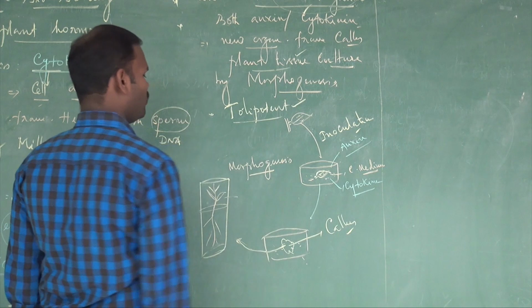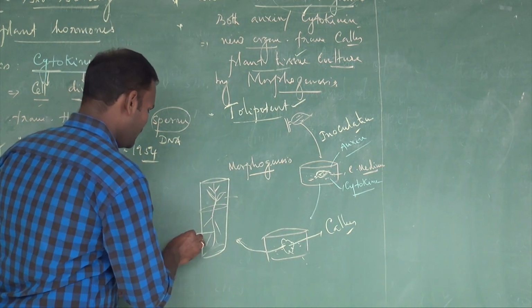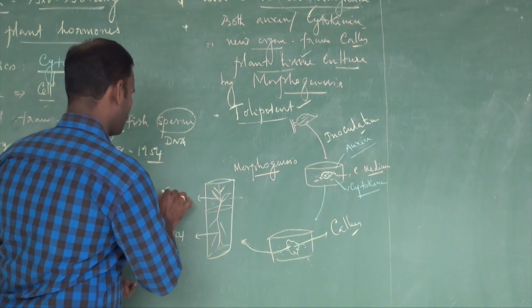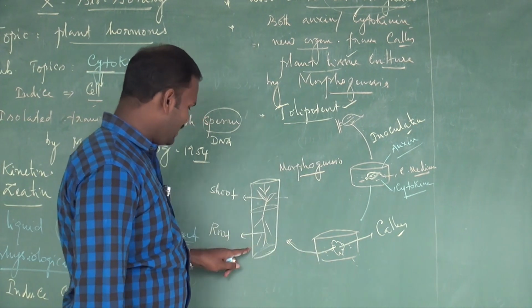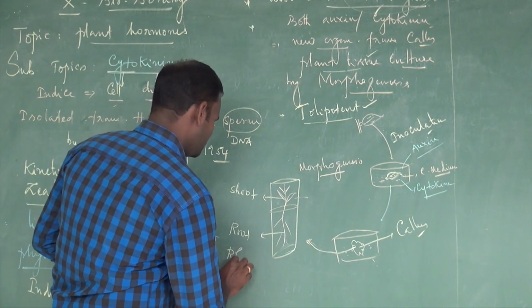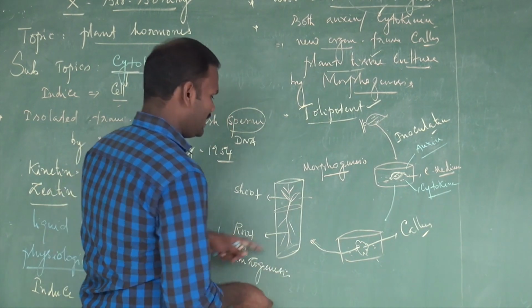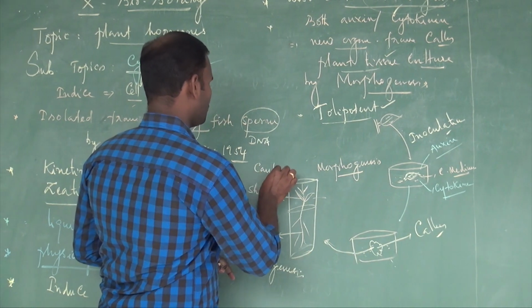Then what is morphogenesis? It is the process of formation of new organs. What is the organ? It is a root, it is a shoot. The development of root from the callus is called rhizogenesis. The development of shoot from the callus is called callogenesis.